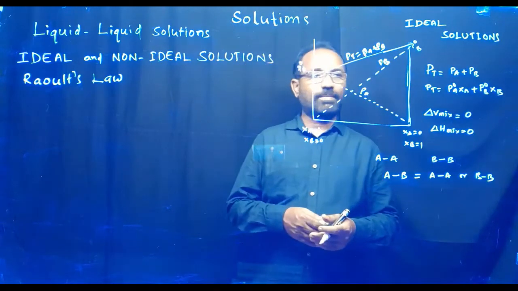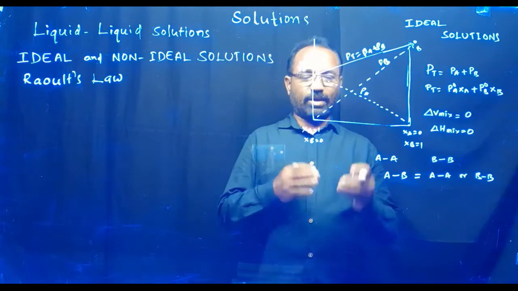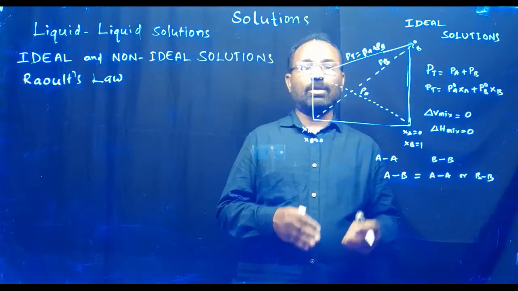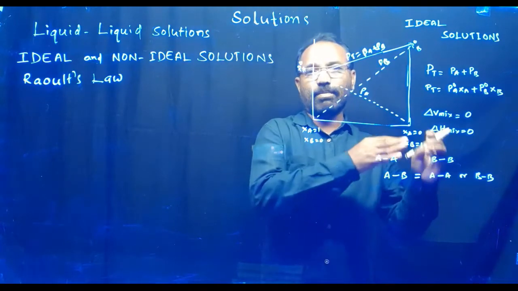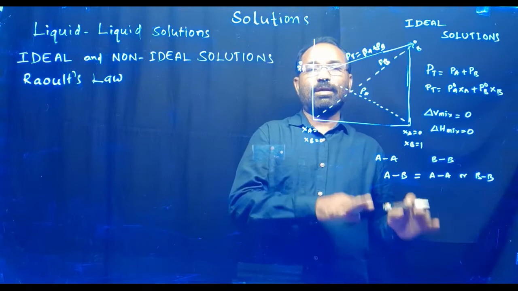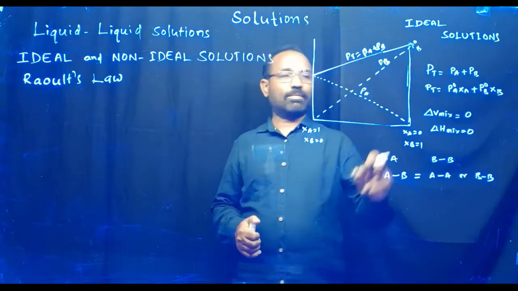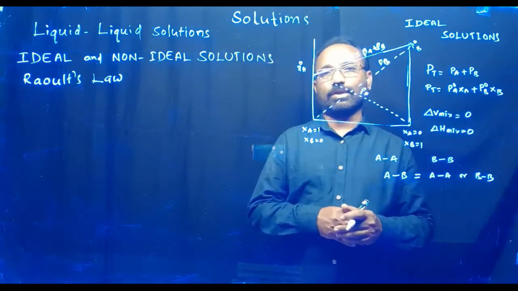When ideal solutions are possible, the intermolecular force of attraction of AB molecules should be equal to either AA or BB. In the formation of an ideal solution, delta V mixing is 0 and delta H mixing is also 0.